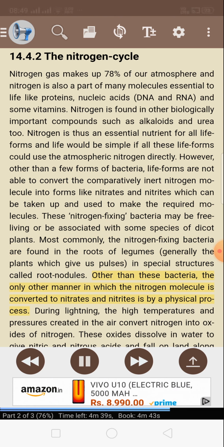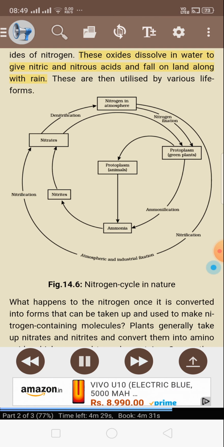Other than these bacteria, the only other manner in which the nitrogen molecule is converted to nitrates and nitrites is by a physical process. During lightning, the high temperatures and pressures created in the air convert nitrogen into oxides of nitrogen. These oxides dissolve in water to give nitric and nitrous acids and fall on land along with rain. These are then utilized by various life forms. Fig. 14.6 Nitrogen cycle in nature.